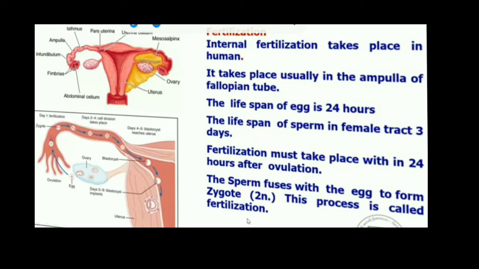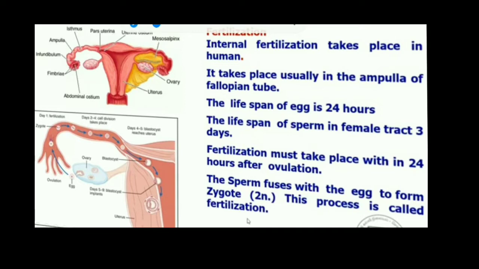An egg is alive for about 24 hours after it is released from the ovary. So fertilization must take place within 24 hours. The sperm enters into the ovum and fuses with the egg. As a result of the fertilization, the zygote is formed. The zygote is also called the fertilized ovum. Now the fertilization process is over.